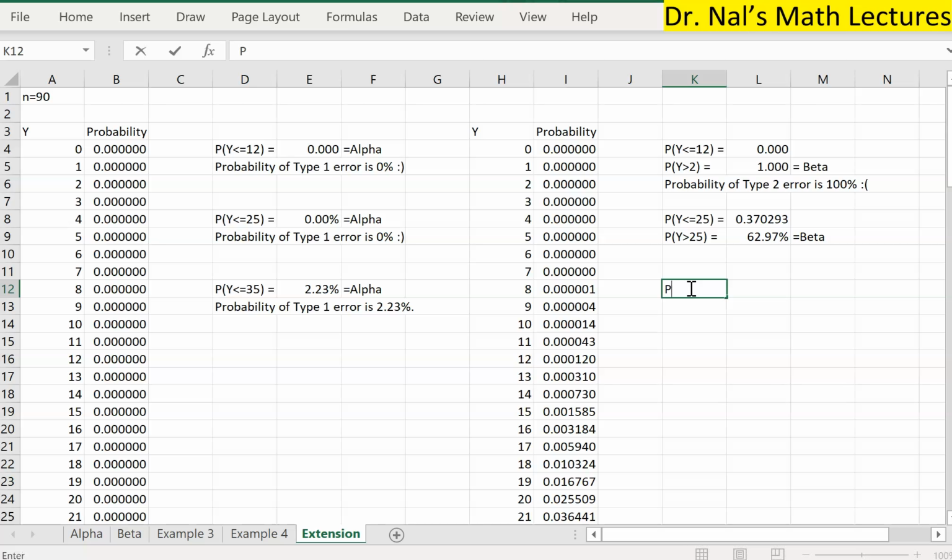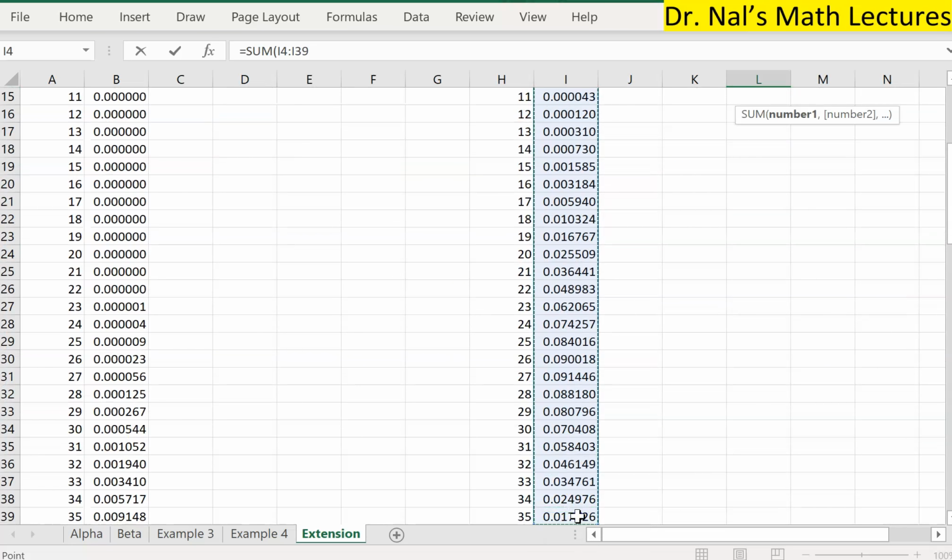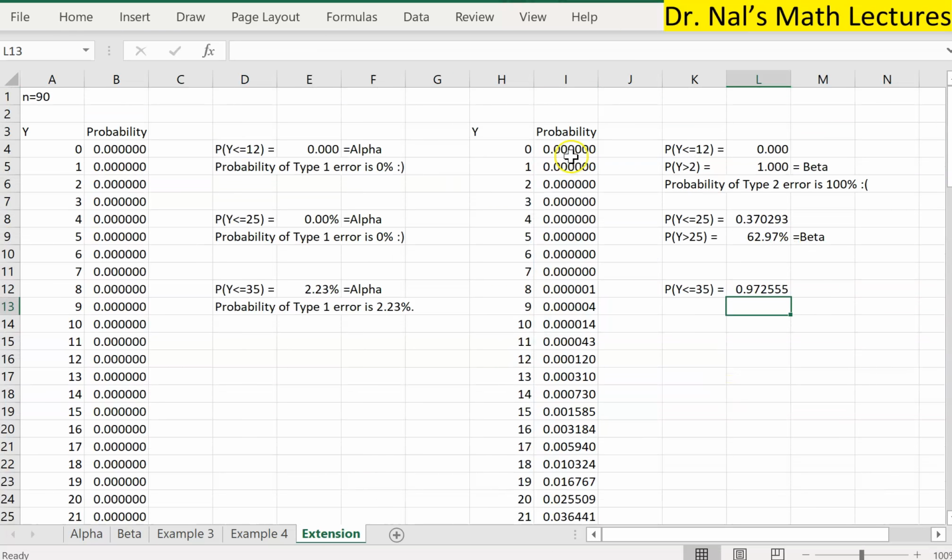First, the probability that, again, y is less than or equal to 35, given that the true probability is 0.3. So that is equal to the sum of the first 35 numbers. Close parenthesis, press enter. Now notice the difference between these two. They are not the same numbers, right? Because here it's 0.5, we are using the null hypothesis, versus in this one, it is 0.3, the true one.